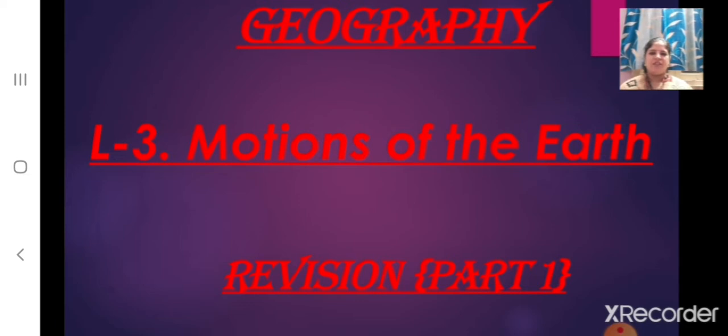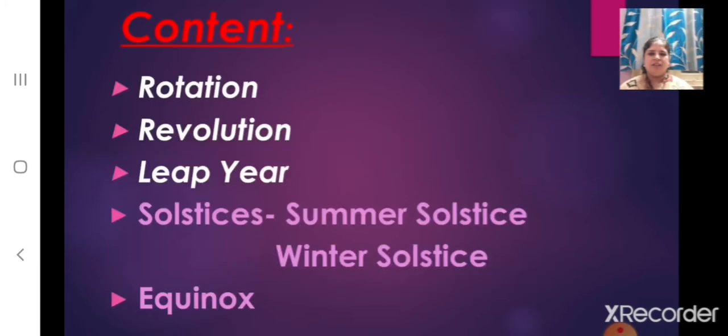Today let us continue with the revision of Geography lesson number 3, Motions of the Earth. Children, in this lesson we will revise about rotation, revolution, leap year, solstices, that is about summer solstice and winter solstice, and also about equinox. But today let us revise about rotation, revolution and leap year.